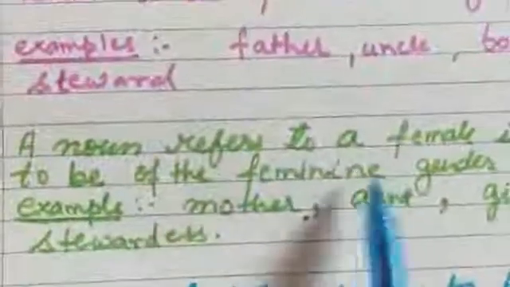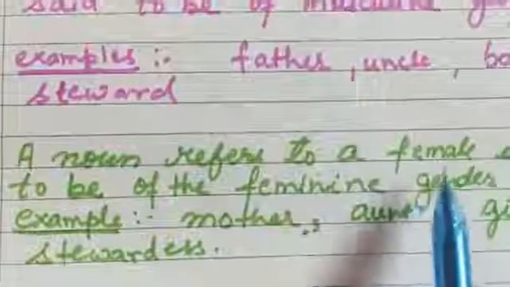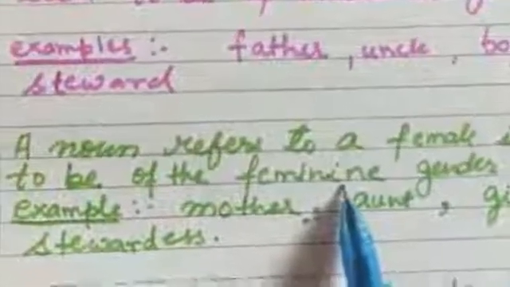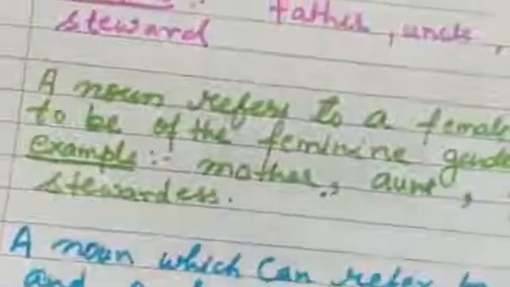For example, father, uncle, boy, hero, steward. Okay. A noun that refers to a female is said to be of feminine gender. So girls or a female animal or person, like mother, aunt, girl, heroine, stewardess and more.